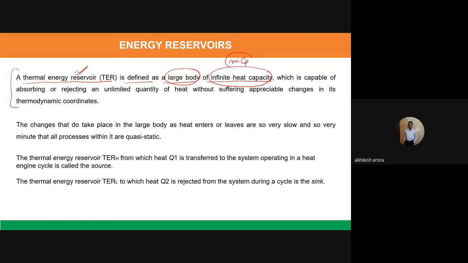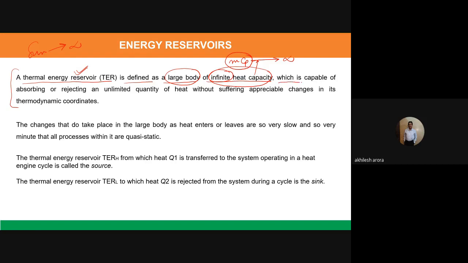When we multiply both of these, it becomes heat capacity. So infinite means that this quantity is approaching infinity, means it's very, very big. For example, if I talk about the sun, its heat capacity is infinite, means that it is an infinite source of energy for us.